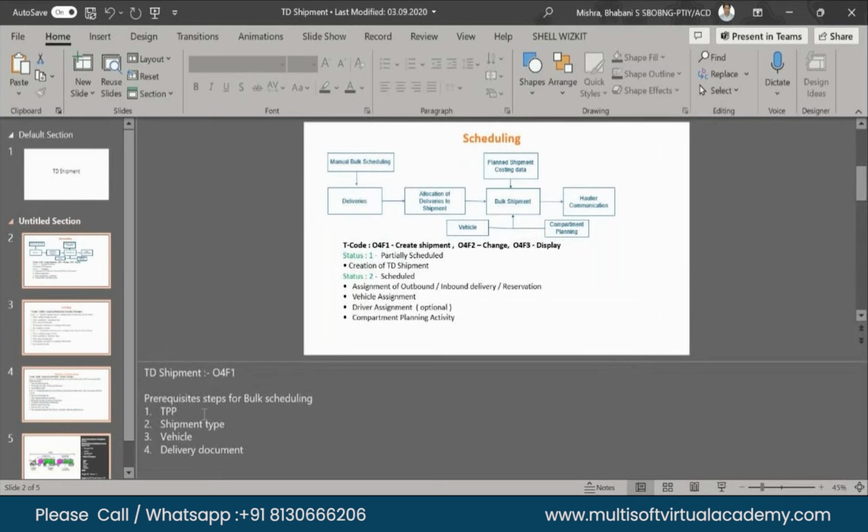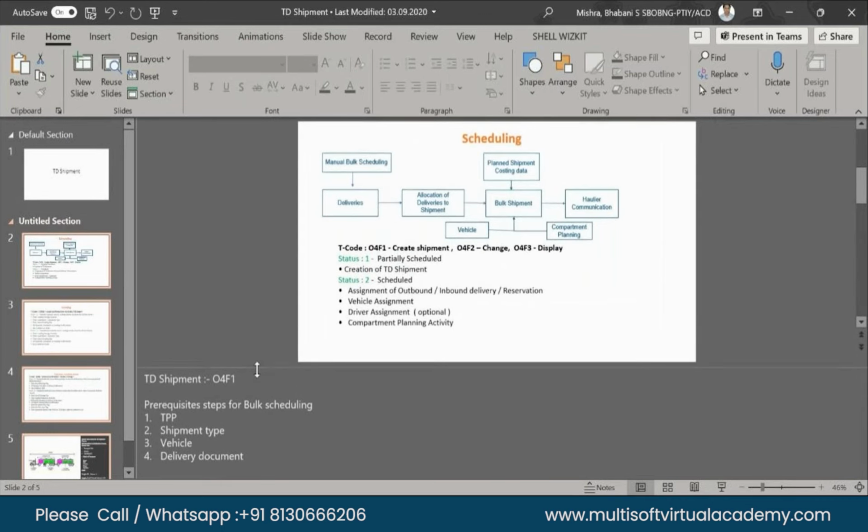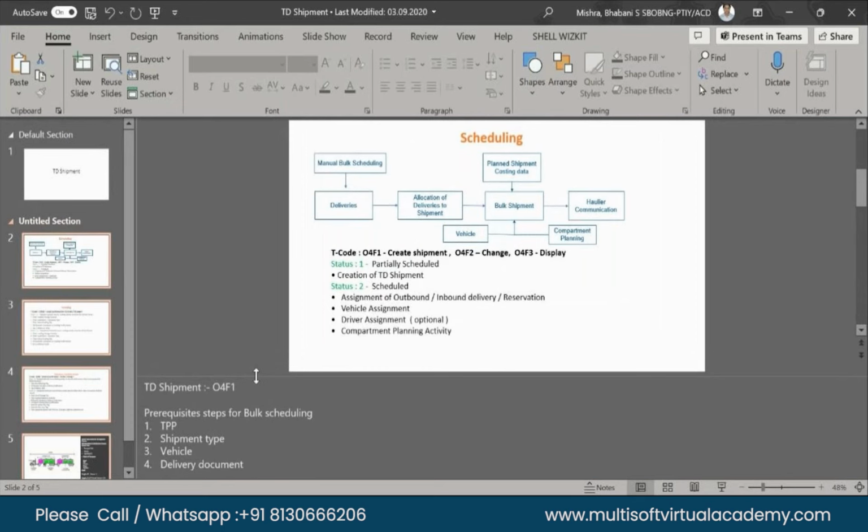Sir, here I have one doubt. The scheduling, assignment of outbound, inbound, reservation, all these are related to our bulk oil only, right, sir? Bulk petrol, diesel, that only. Correct, correct. Whenever we say TD shipment, it's always bulk. TD means bulk. So in O4F1, all this transaction happens, correct, sir? Correct. O4F1 is the standard transaction.